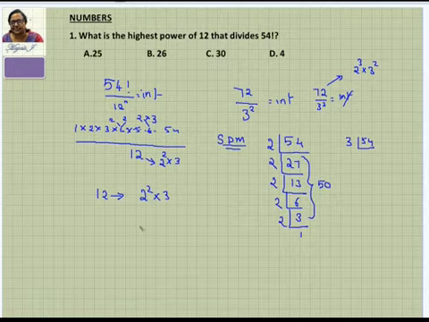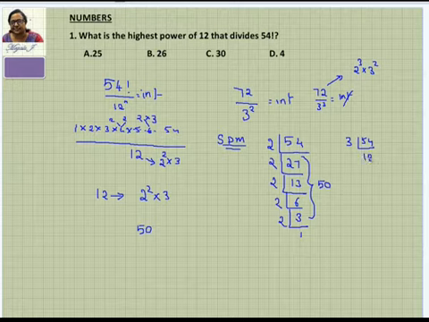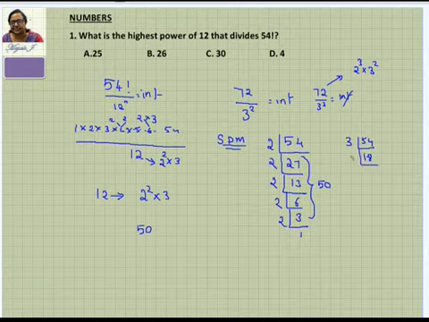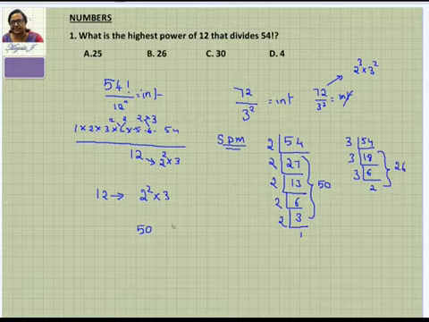Let me write those 2s here. Number of 2s is 50. I need these 2s, so I'm writing it just behind this. Now let us go for 3. 54 when you divide by 3, you're going to get 18. Again when you divide this, you're going to get 6. Further when you divide this, you're going to get 2. And when you add all this, because further you cannot divide it, you're going to get 26. So we have 26 3s.